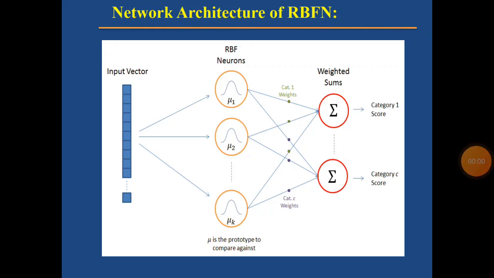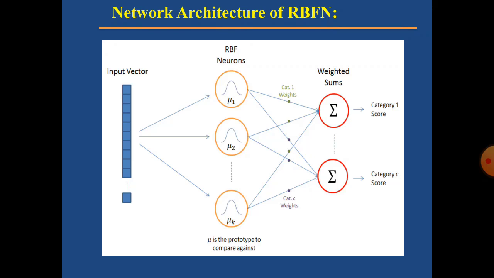We will see the network architecture of RBFN, the radial basis function network. Whatever architecture you are shown, this is the architecture of RBFN. This architecture consists of an input vector, a layer of RBF neurons, and an output layer. The output layer specifies one node per category, or class of data.